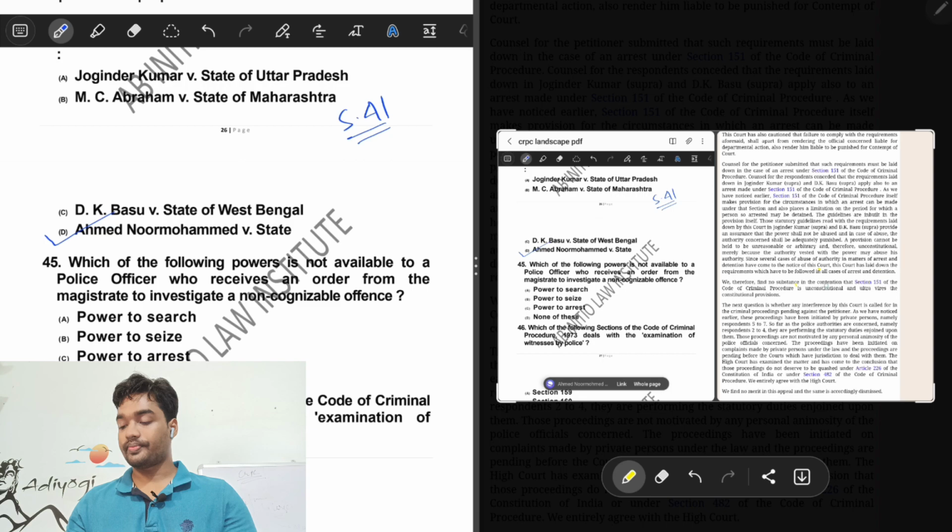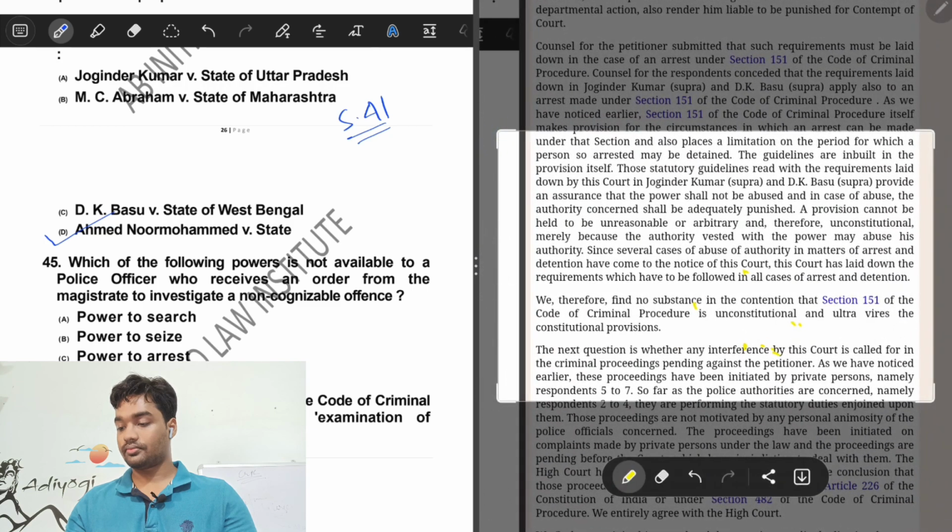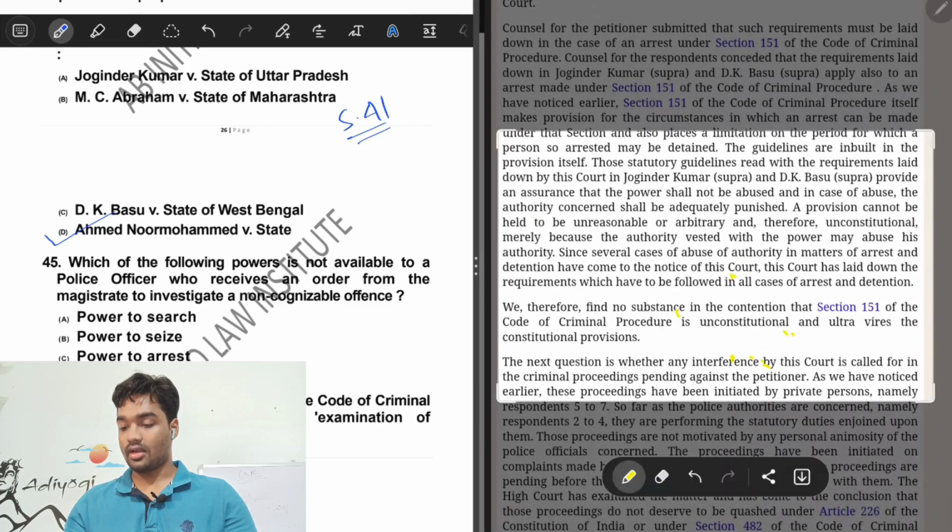Here you can see that we therefore find no substance in the contention that section 151 of the Code of Criminal Procedure is unconstitutional and violates the constitutional provisions. So here it is clear that option D is the correct answer, where the constitutional validity of section 151 of CrPC is upheld.